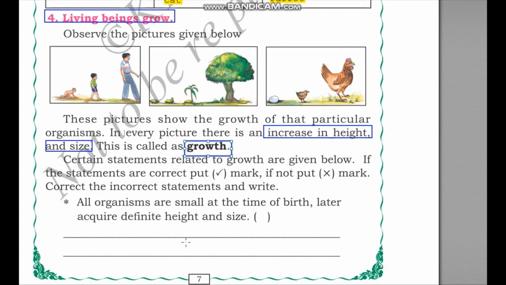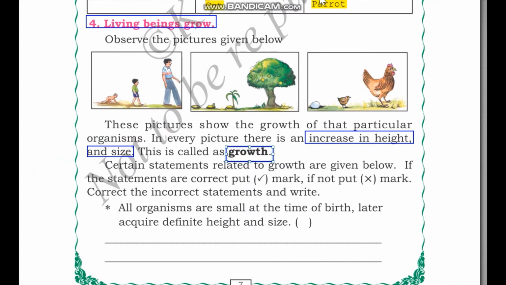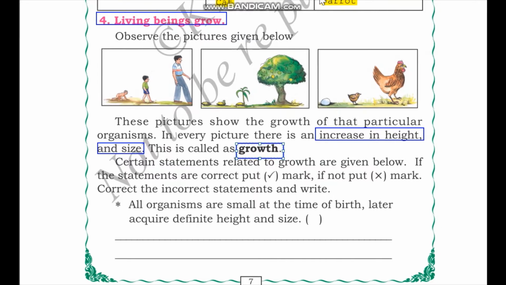Now, once we have learned that, let us go back to our lesson and let us try to answer the exercise. Certain statements related to growth are given below. If the statements are correct, put a tick mark. If not, put a cross mark. Correct the incorrect statements and write.